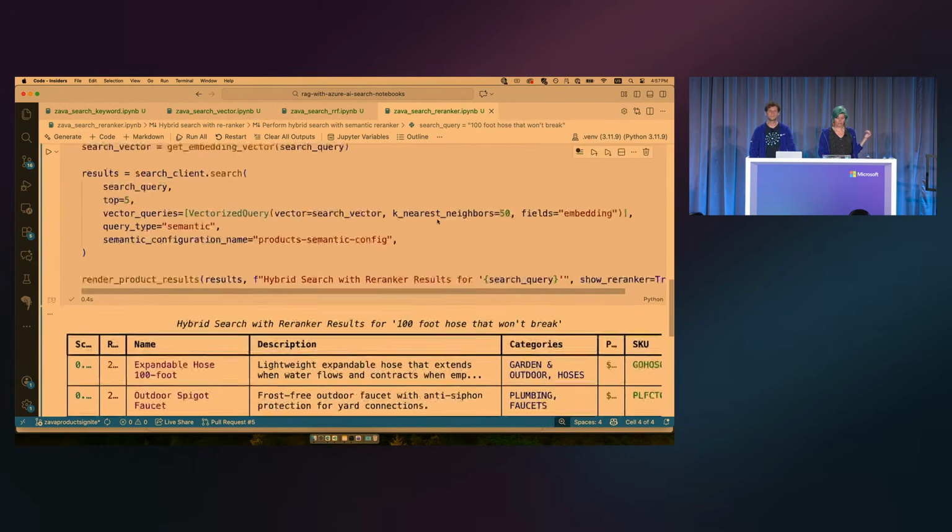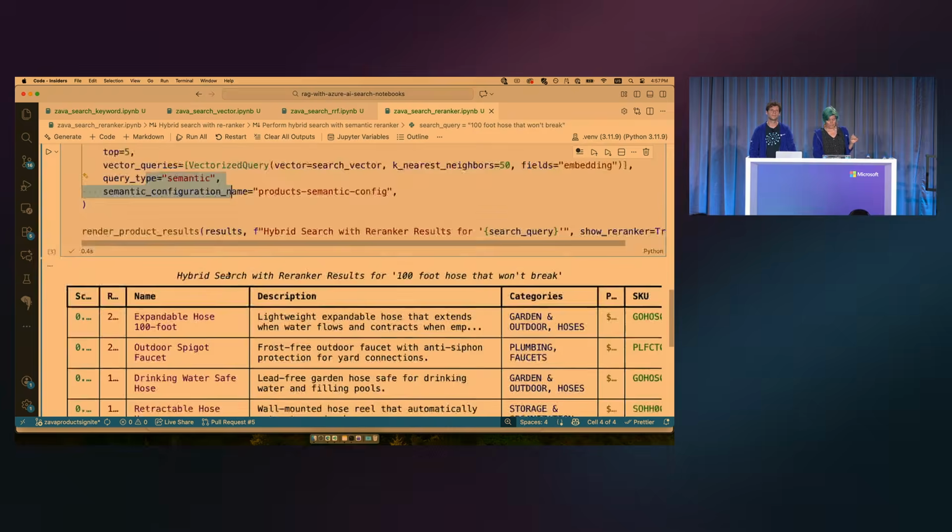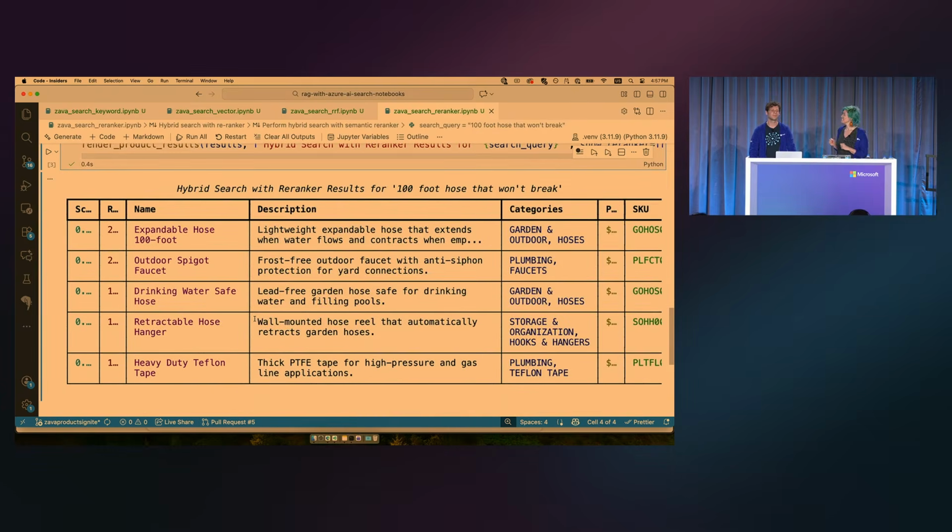In order to use it with AI Search, we're going to pass in our query, pass in our vector, and specify that we want it to use the semantic ranker. So it's just a couple extra parameters that we throw in. Then when we look at the results, we can see that the 100-foot hose got up to the number 1 spot, because the re-ranker model is looking at that original query and going, hey, they're looking for a 100-foot hose, and this one seems like the best result for it. I'm a little dubious about some of the other results, but maybe it just didn't find better ones there.